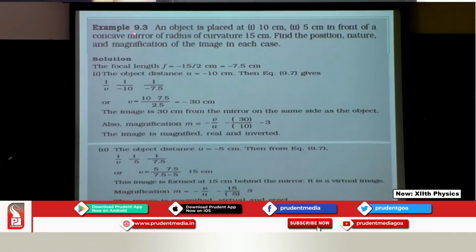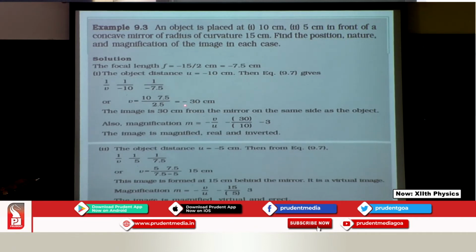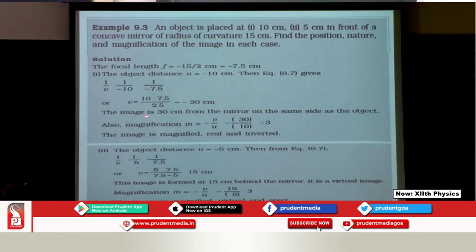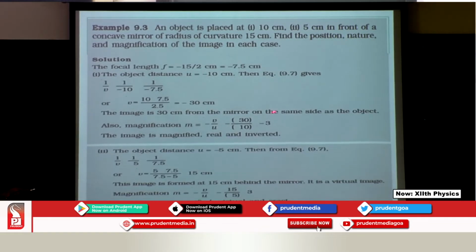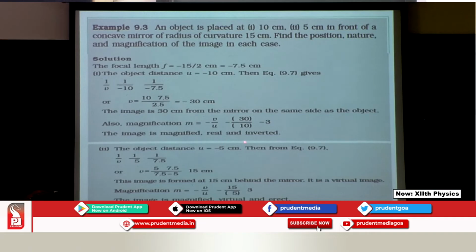The moment I know it is a concave, using the sign convention I need to place a negative sign, and I know focal length is half of the radius of curvature, so I can use it, and I am getting the focal length as minus 7.5 centimeters. Now object distance is U, I am taking the first one, so it becomes minus 10 centimeters. I can use now the mirror equation. Substitute and get the answer for V, which is given as minus 30 centimeters. Now, image is at 30 centimeters from the mirror on the same side. Now, how do you come to know it is same side? That is because of this negative sign.